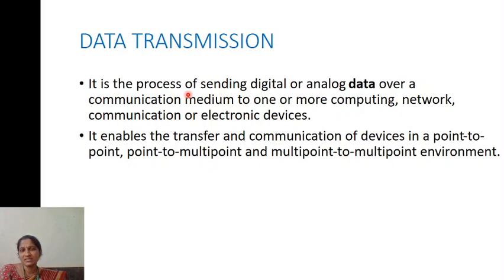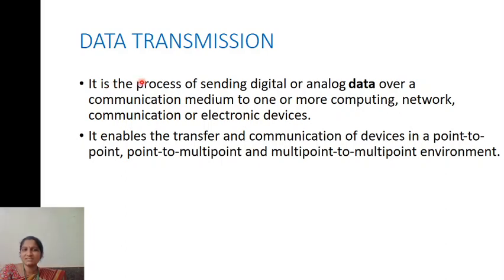Under the first topic, data transmission. What is the meaning of data transmission? Transmission means you need to transfer the data from one location to another location. It is called nothing but transmission. It can be of any form. If you transfer liquids, there is one form of data transmission. For gases, another one. For solids, another one. And for data, there is another. So in any way, you need to transfer the data. That is nothing but data transmission.